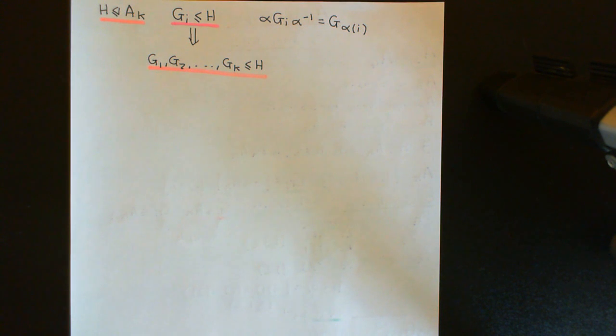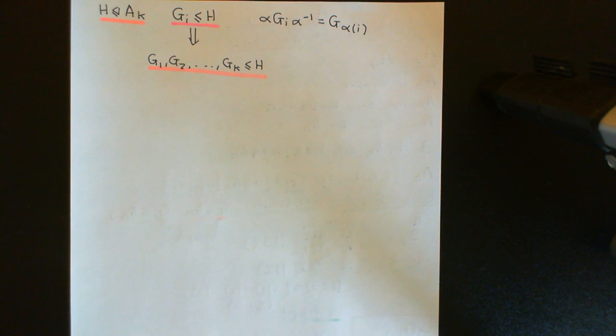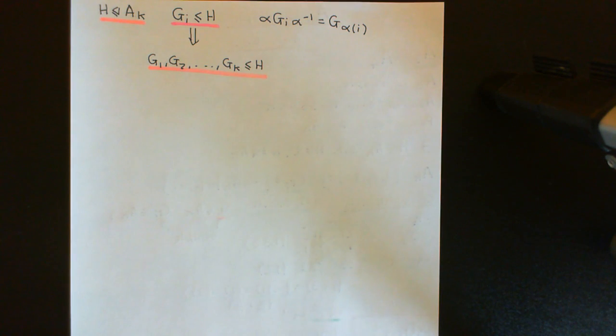You'll always be able to do that, even in the alternating group on the set of k elements. I know we don't have the full flexibility of the symmetric group on the set of k elements, but still, hopefully you can appreciate that even in the alternating group you will be able to find a permutation that sends I onto whatever you like. You might have it sending other things all over the place, but that doesn't matter. All I need is a permutation for which I is sent onto a certain element.